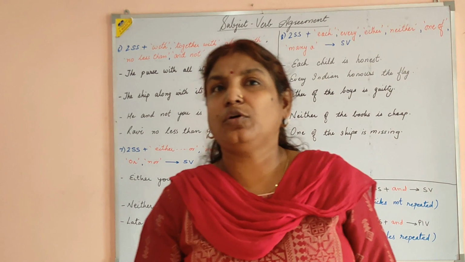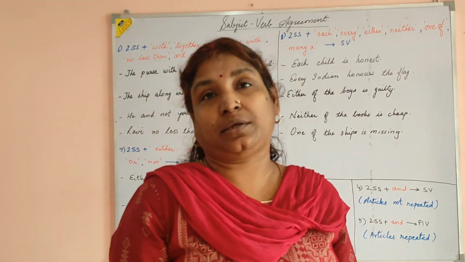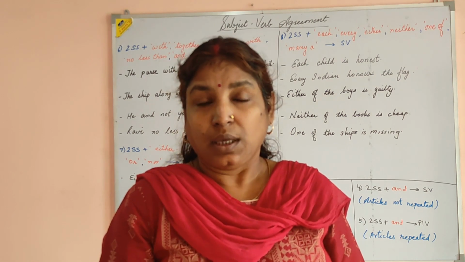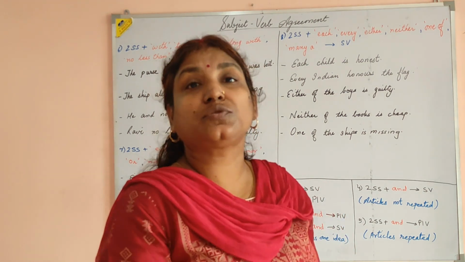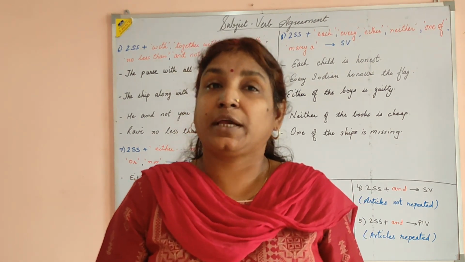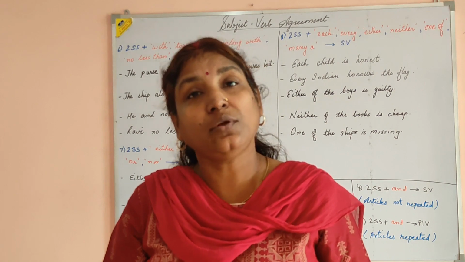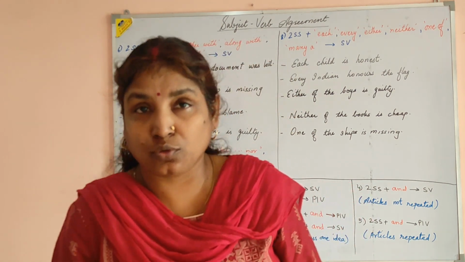In today's video, we are going to study those subjects which are joined by connectors other than "and" and take a singular verb. In this format, we will study only those subjects which take a singular verb. We have more than one subject, but yet they take singular verbs only.